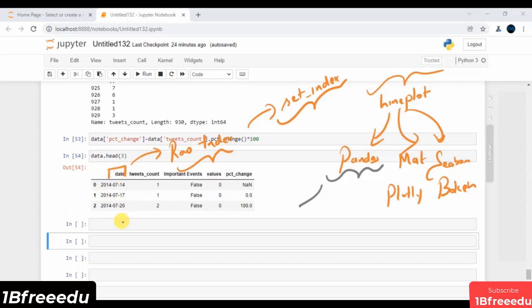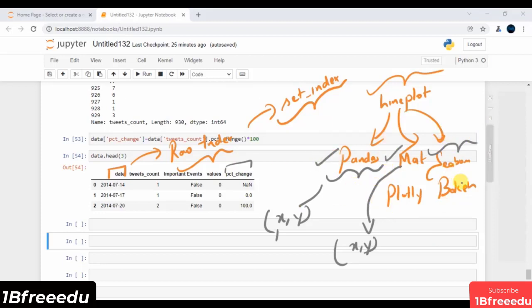Of course, that will be considered as my x-axis data, and my y will be all the values of percentage change. Over here, first and foremost, I have to convert this into a row index. If I use matplotlib, we do not have to convert this into a row index. I can say this is my x-axis data and percentage change is my y-axis data. In a similar way, you can also think of using seaborn. So we will touch upon especially pandas and, of course, matplotlib as well.